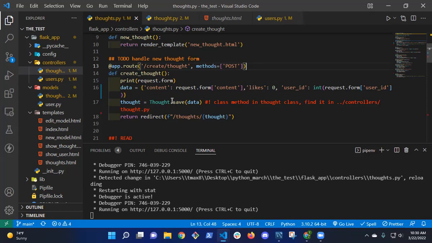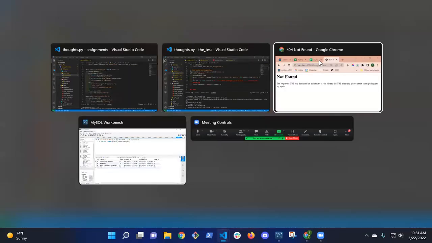And then when I passed the data to thought.save, it's sort of been altered as it needed to be altered, right? So the content I'm taking out, likes is being set to 0 regardless of what I put in as the form, right? I'm passing in likes, but I'm converting it to 0. And then I'm passing the user ID converted. Okay, so let's try this now. I think we should be back in business.